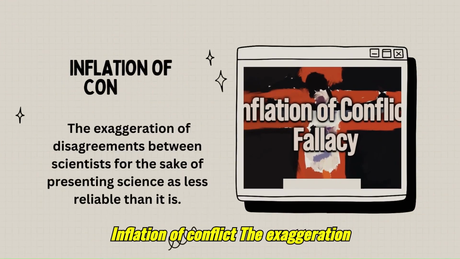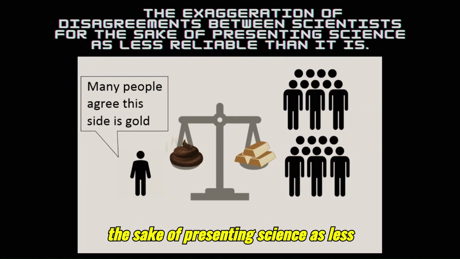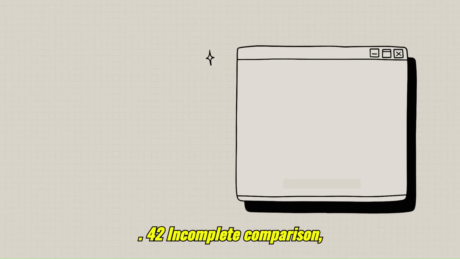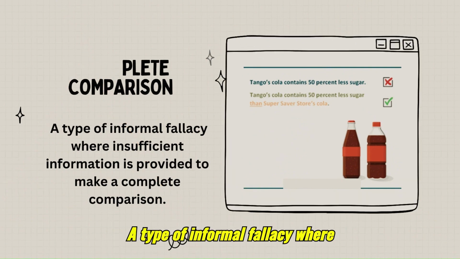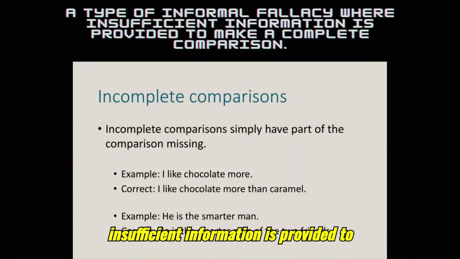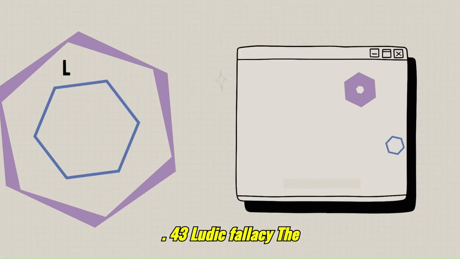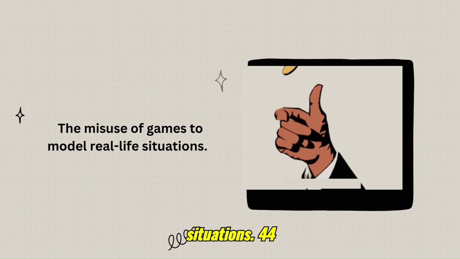41. Inflation of conflict. The exaggeration of disagreements between scientists for the sake of presenting science as less reliable than it is. 42. Incomplete comparison. A type of informal fallacy where insufficient information is provided to make a complete comparison. 43. Ludic fallacy. The misuse of games to model real-life situations.